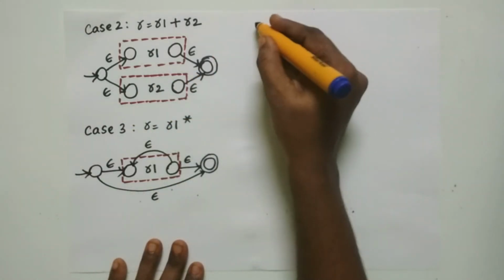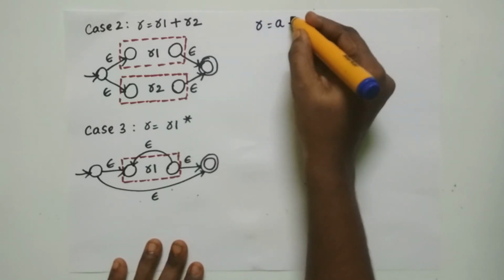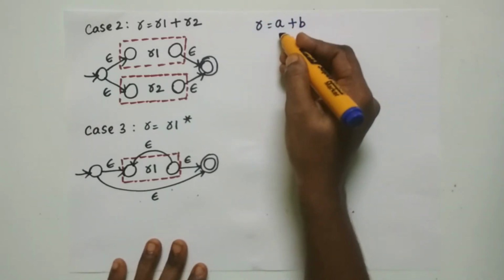Now, let us have an example for R equal to A plus B. So here R1 is A, R2 is B.